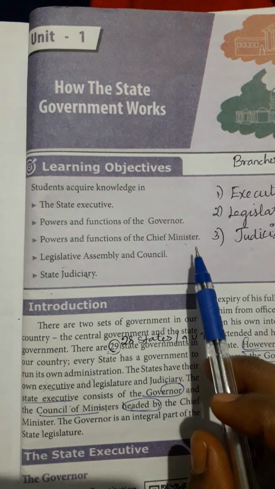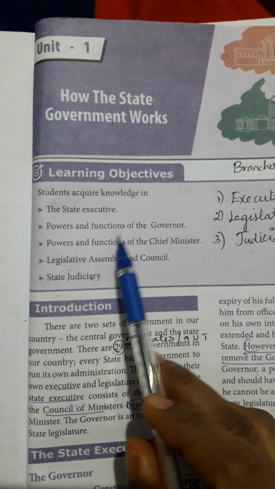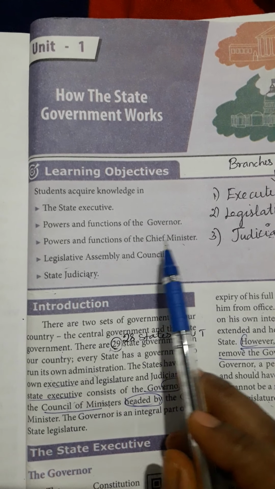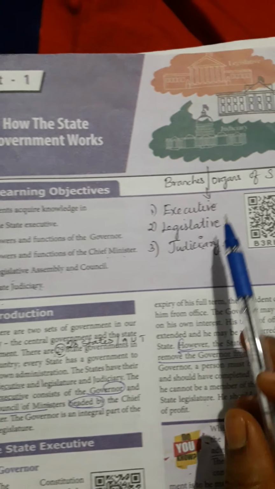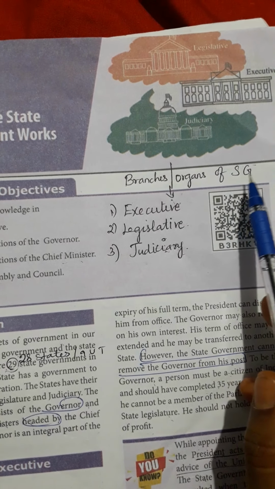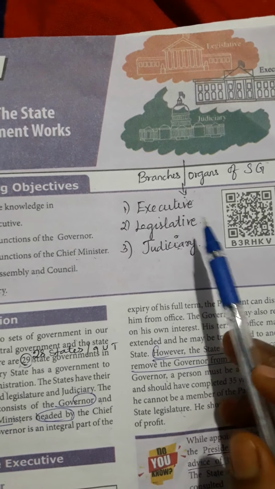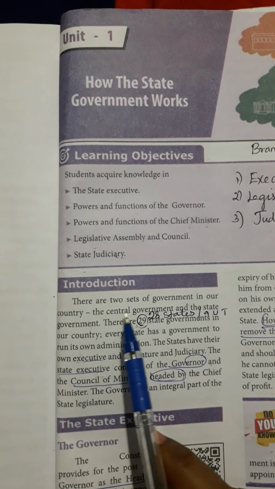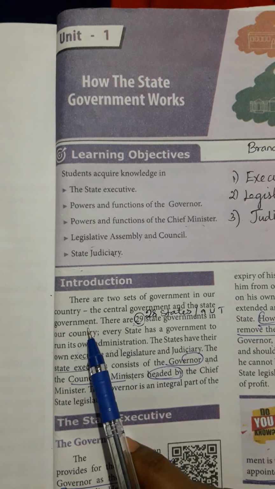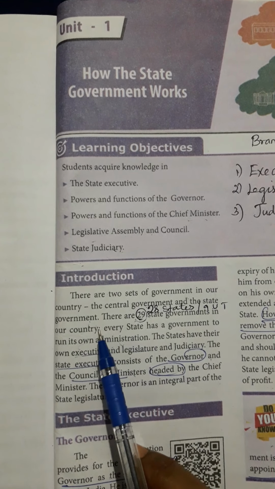In this lesson we are going to see about the state executive, powers and functions of the governor, powers and functions of chief minister, legislative assembly and council, state judiciary. We are going to discuss the organs of state government: one is executive, legislative and judiciary. There are two sets of government in our country. One is central government, other one is state government. At present, there are 28 states in our country.